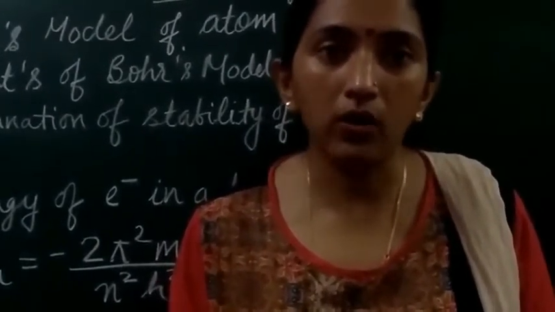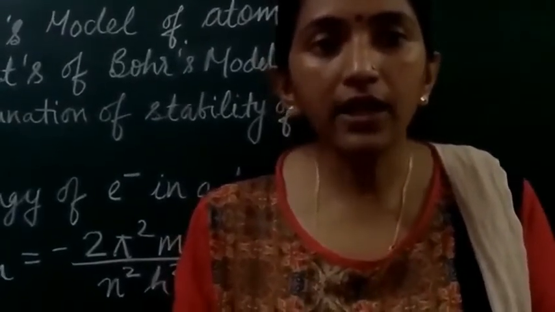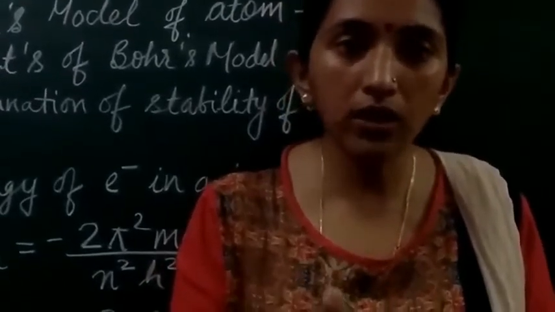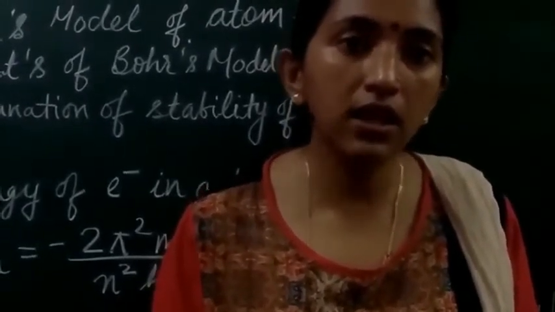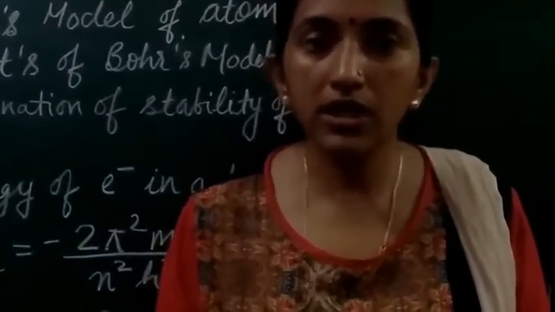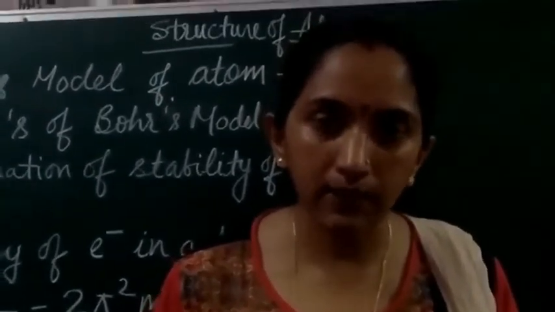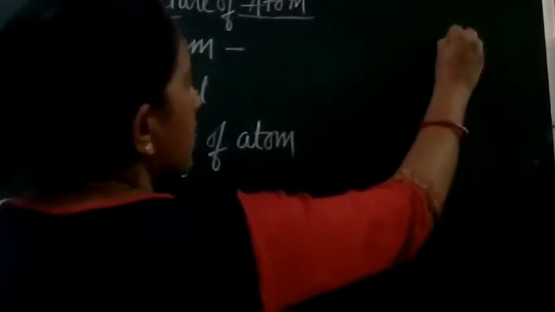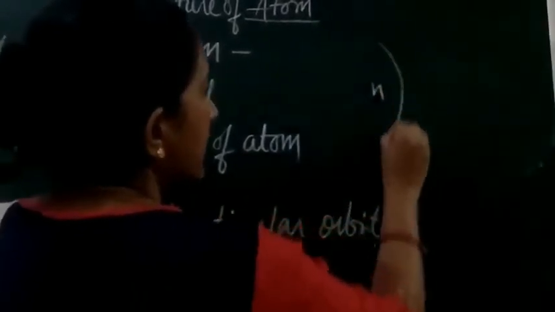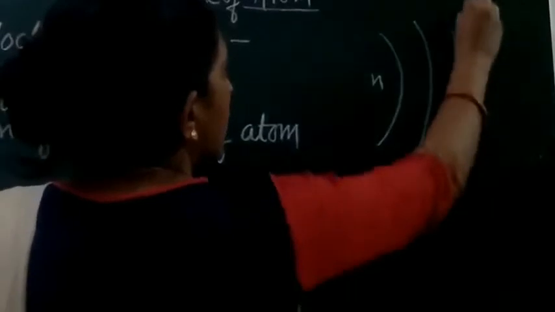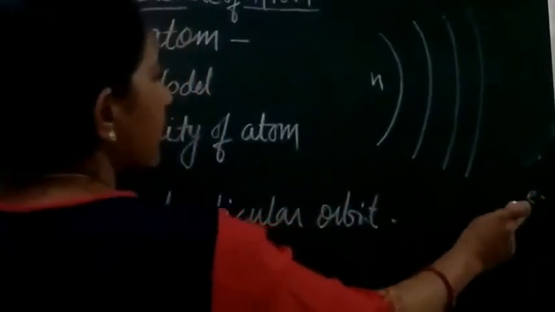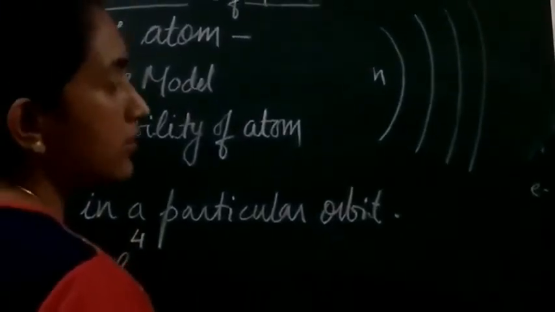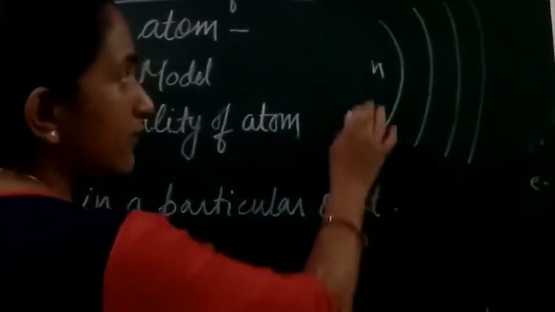The energy is going to lower down, so it will get a negative value. As the electron comes closer to the nucleus, it starts releasing energy, and releasing of energy is shown by the negative sign. Here we have the nucleus, and let the electron be at infinite distance. At infinite distance the force of attraction will be zero, so the energy associated with the electron with respect to the nucleus will also be zero.